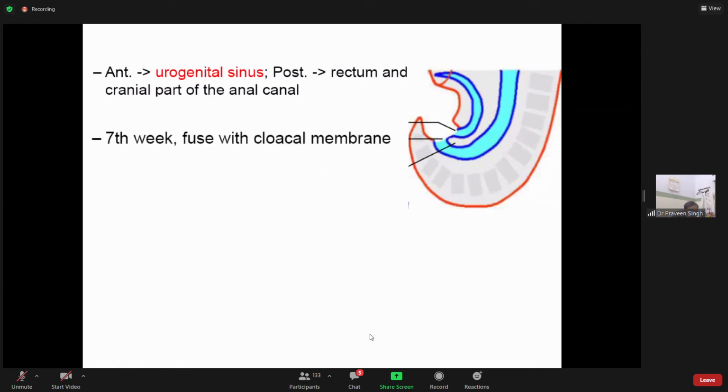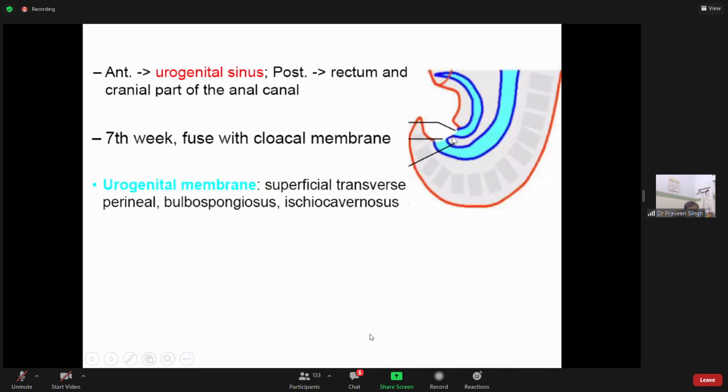In the seventh week, it fuses with the cloacal membrane, the urogenital membrane. This जो हमने आगे वाला triangle है, urogenital membrane, forms the superficial transverse perineal muscles, bulbospongiosus muscle, and ischiocavernosus muscle, as they are all attached somewhere near the perineal body.